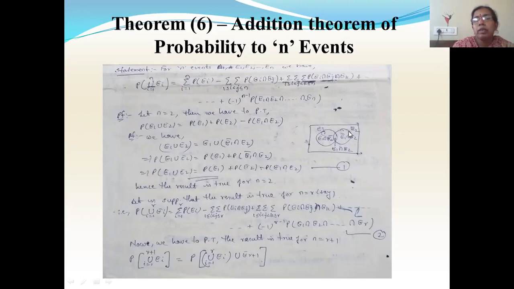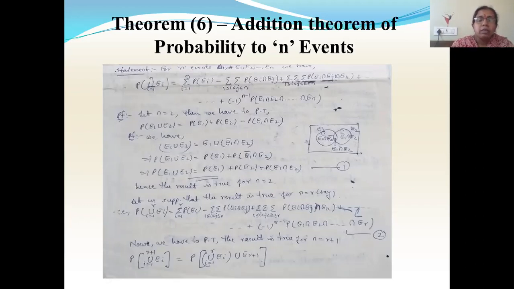In place of E2 I can write E1 complement intersection E2. Again, E1 complement intersection E2, how I can write this whole? E2 minus this E1 intersection E2. So this E1 complement intersection E2, I'm writing it as E2 minus E1 intersection E2. So we are getting P of E1 union E2 is equal to P of E1 plus P of E2 minus P of E1 intersection E2. So the result is true for n equal to 2.